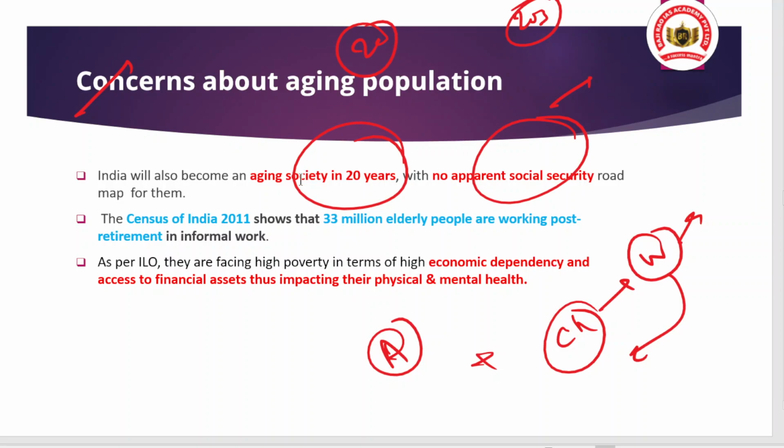And you can see that Census of India 2011 shows that 33 million elderly people are working post retirement in informal work. Why are they working? There may be that they are facing financial insecurity, so they are working. Okay, that is one point. But people do work also so that they should be engaged with the society. This is also one factor. So you can understand all of that.